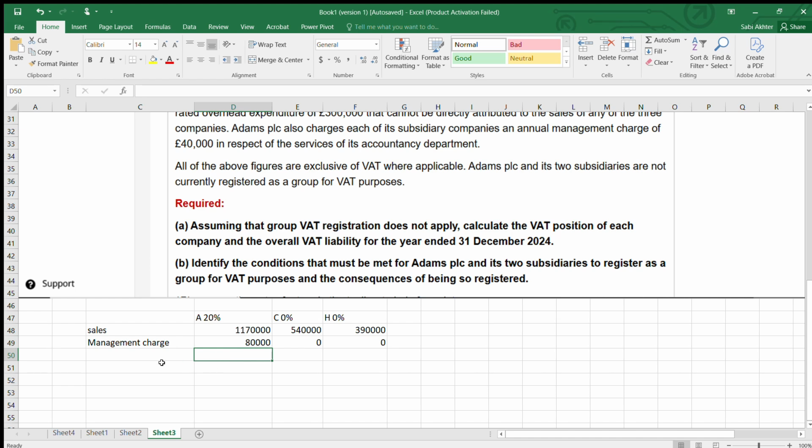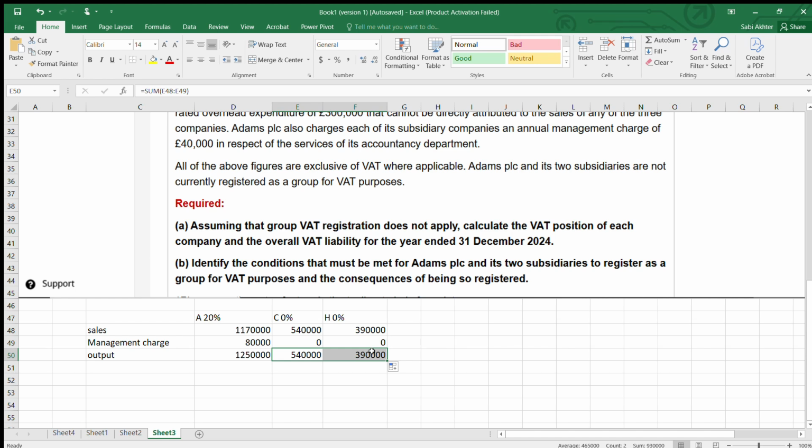So now we are going to get our output. Here we are going to use the sum function. Done. Now I'm going to drag it to the other two cells.